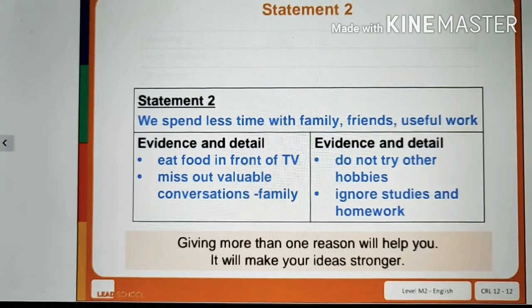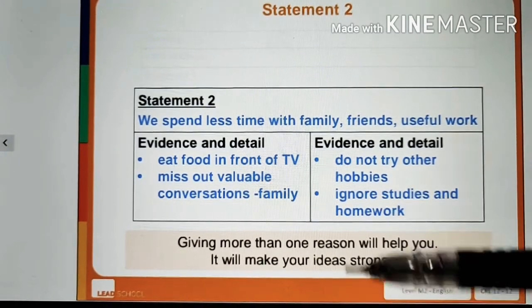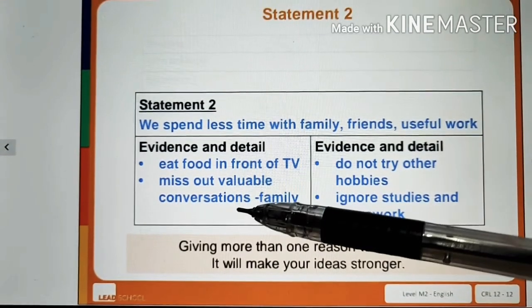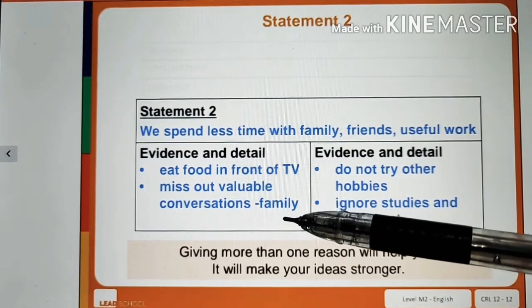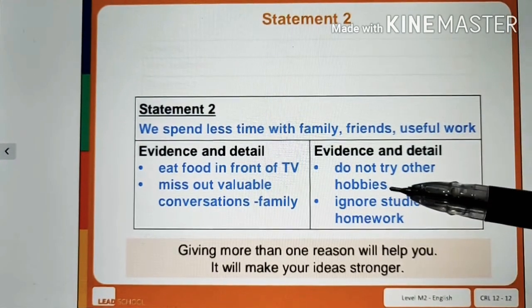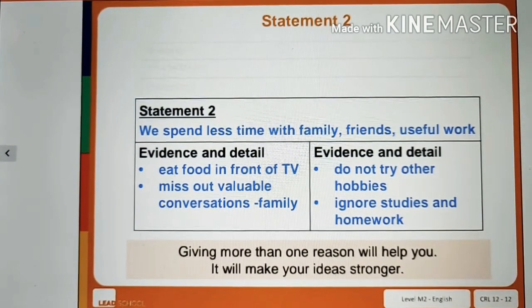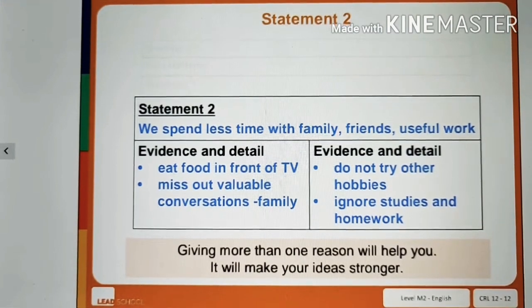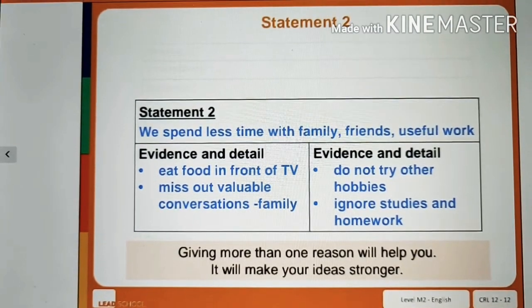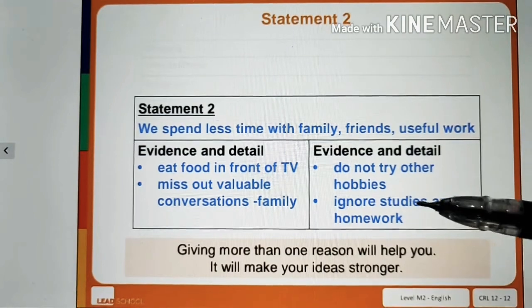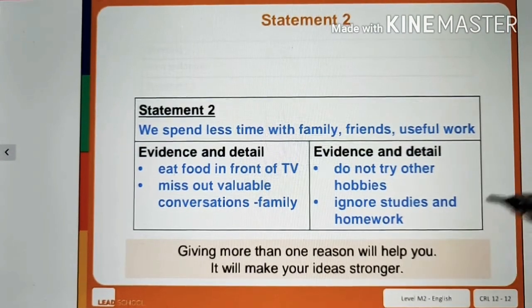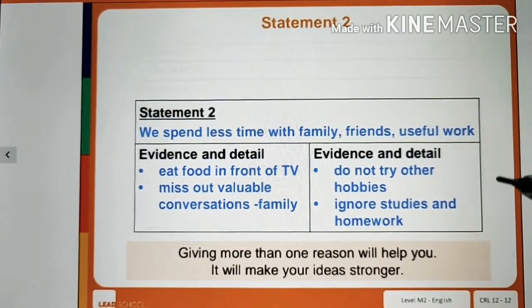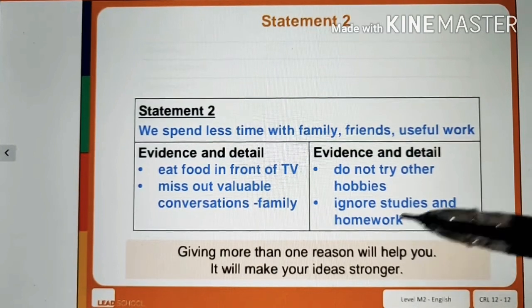When you're busy watching TV, at that time you can't have conversation with your family members. We do not try other hobbies; we just sit in front of TV and watch TV for the whole day. We ignore studies and homework also. You are so busy watching TV that you ignore studies and homework.